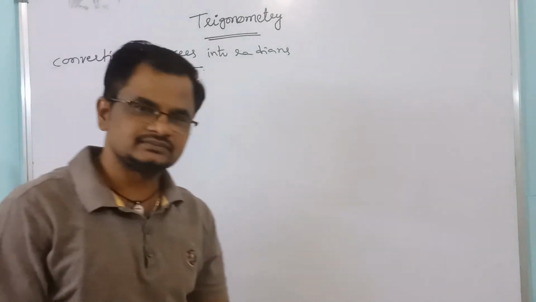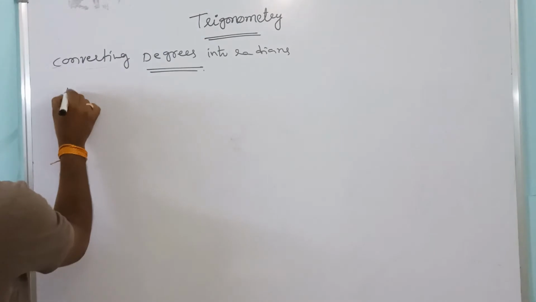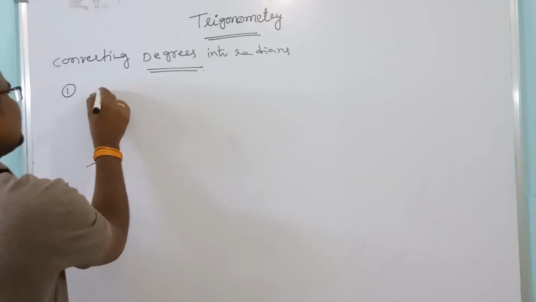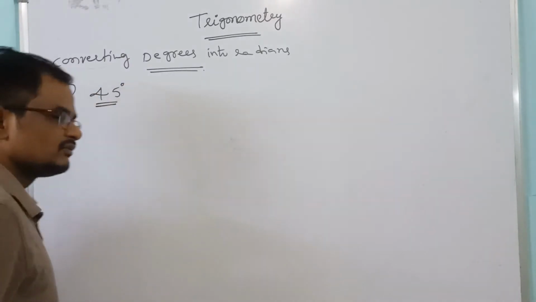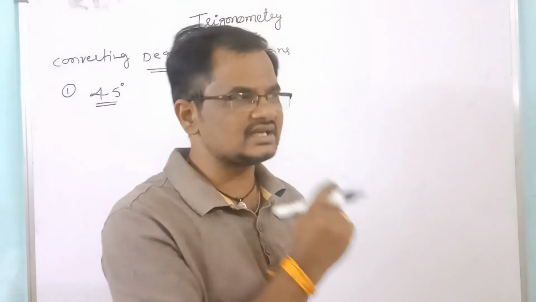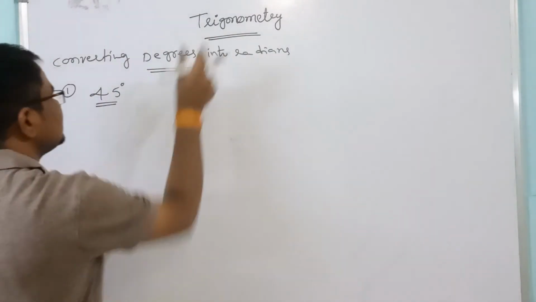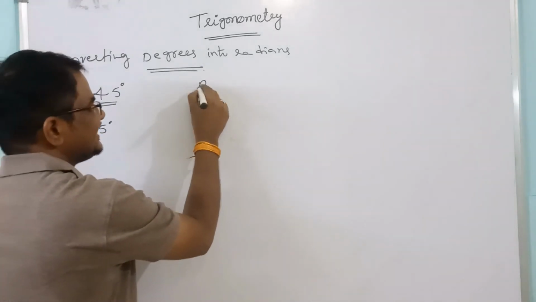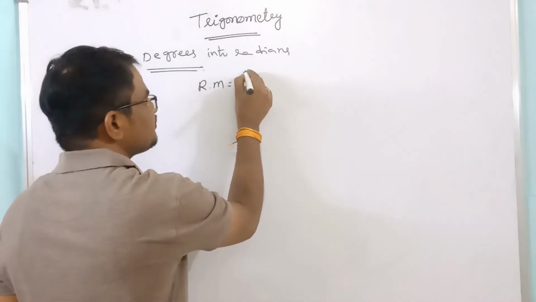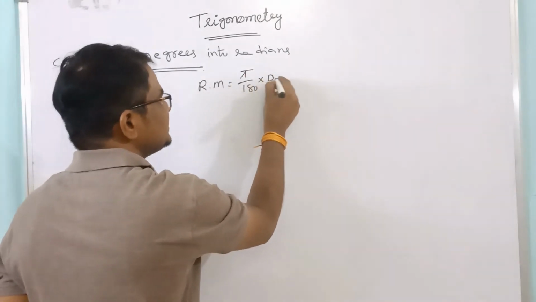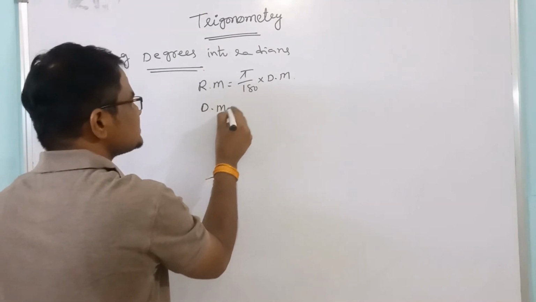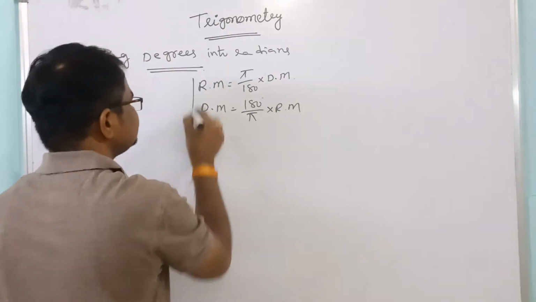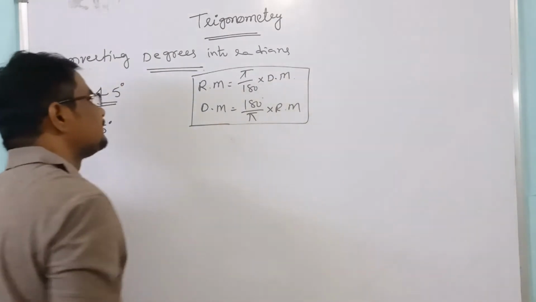Converting degrees into radians. The first one is the same, 30 degrees is already completed. Now I will take 45 degrees. 45 degrees we have to convert into radians. Listen carefully, this is the first step of trigonometry. So we know that radian measure equals pi by 180 into degree measure, and degree measure equals 180 by pi into radian measure.